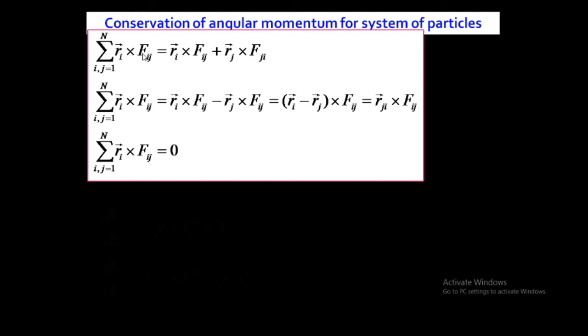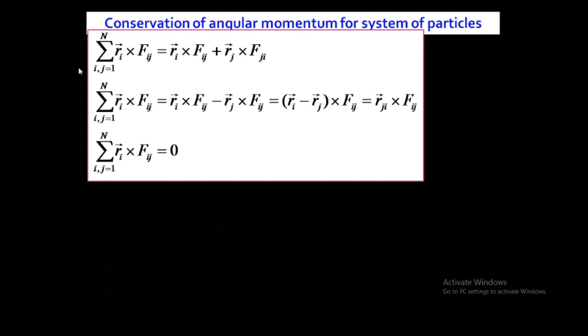So this is summation over i and j. First of all, when we take the value of i, it will become Ri cross Fij plus. The summation is plus. We are solving this second term of that equation, which is nothing but summation over i, j equal to 1 to n of Ri cross Fij. First we take the summation over i, then we'll get Ri cross Fij plus.